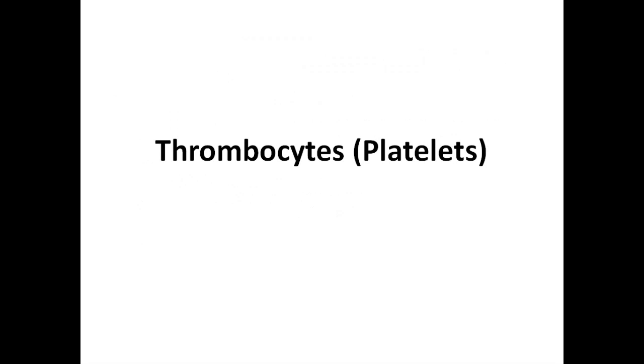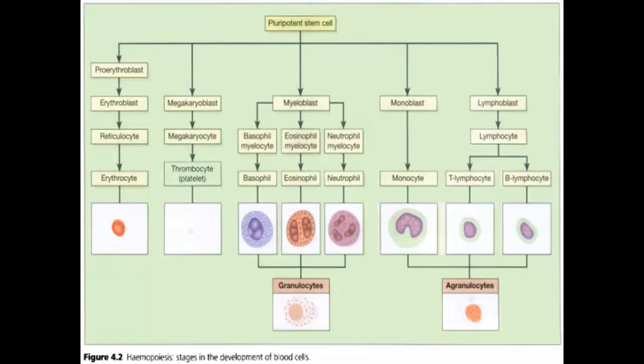So after seeing the granulocytes and agranulocytes, that is to say leukocytes, we also have what we call the thrombocytes, or the platelets. Platelets have the function of preventing further leakage, oozing or loss of blood from the normal circulating compartment, that is to say the blood vessels of the body. How does this happen?